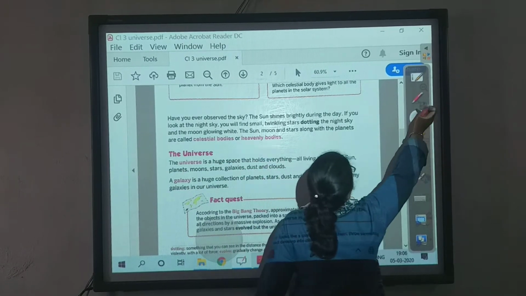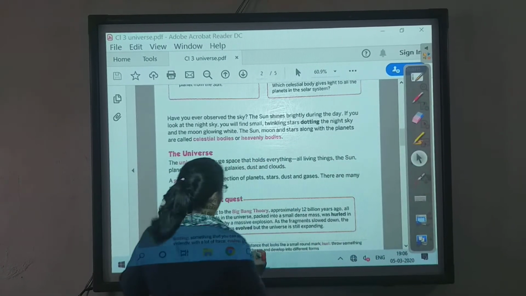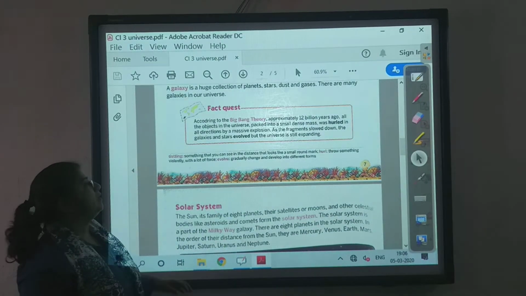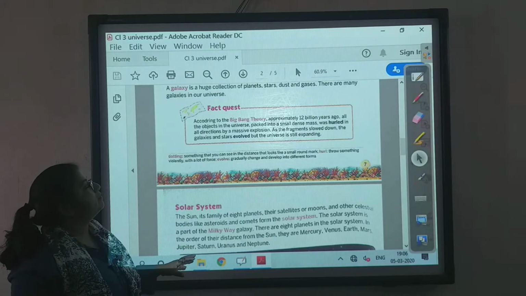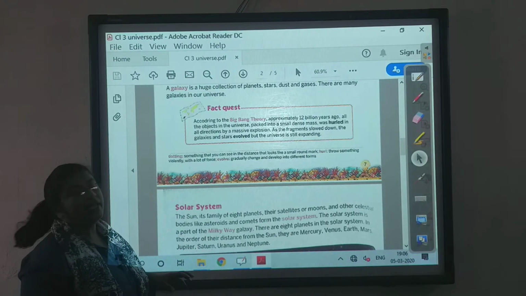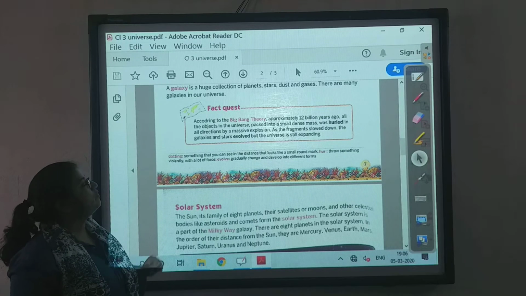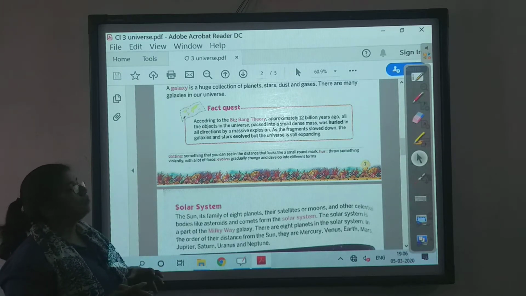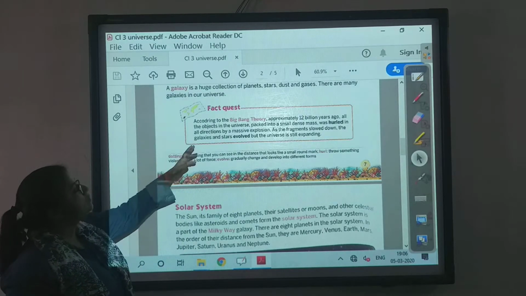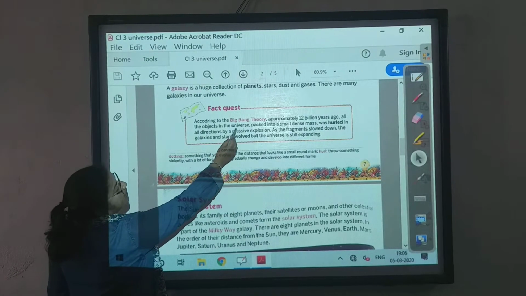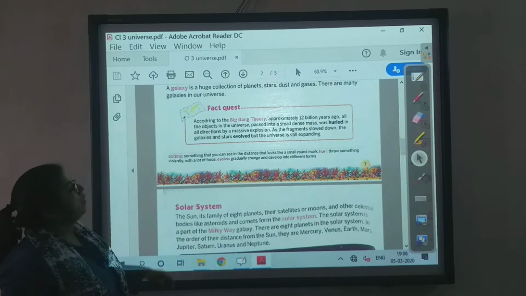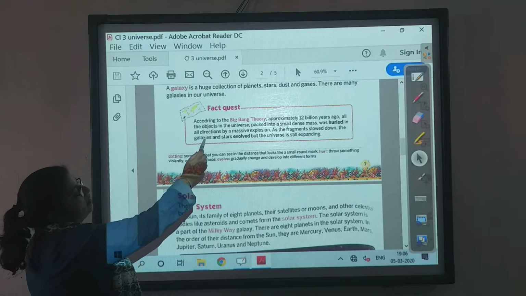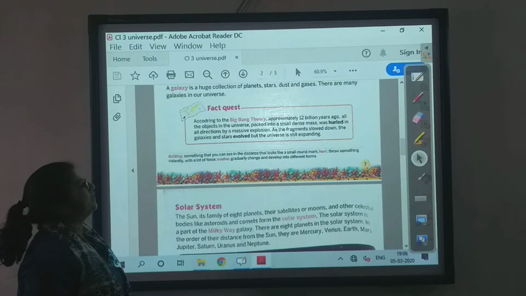Now the Big Bang Theory. What is the Big Bang Theory? We never had an Earth or any planet. It was all in one. Like when we burst crackers, there was a huge explosion. When we burst crackers, what happens? It goes like bum. So this also happened. That's why it is known as the Big Bang Theory. There was a big, huge explosion and then the universe was created.